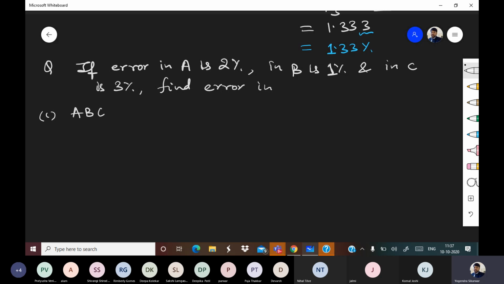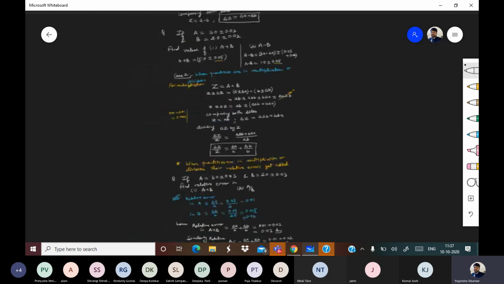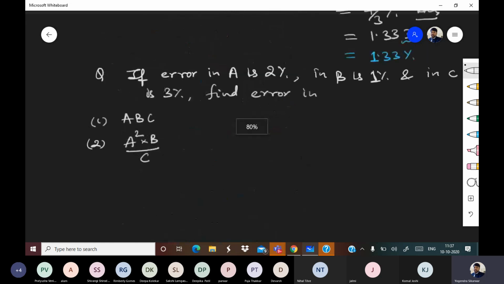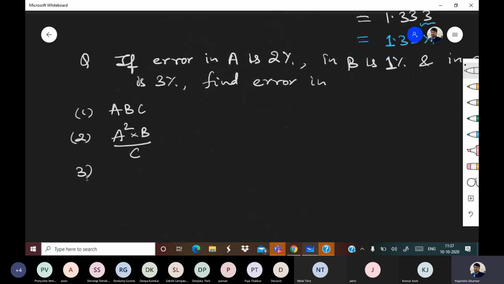The ABC means A into B into C. Number 2, A square into B by C. Number 3, it will be root A divided by BC. Please find, everyone. These three you need to tell.